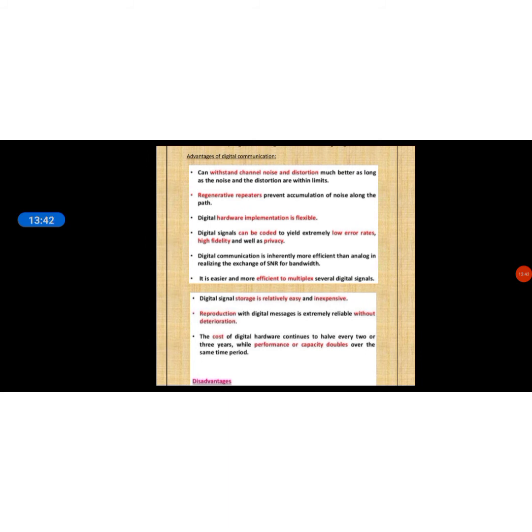Regenerative repeaters are there for long channels. Whatever the channel, we are providing repeaters, optical repeaters, regenerative repeaters. These regenerative repeaters and optical repeaters are used to sustain the signal, or to recover the signal from the noise. This can prevent accumulation of noise along the transmission path, that means the channel. Digital hardware implementation is flexible.